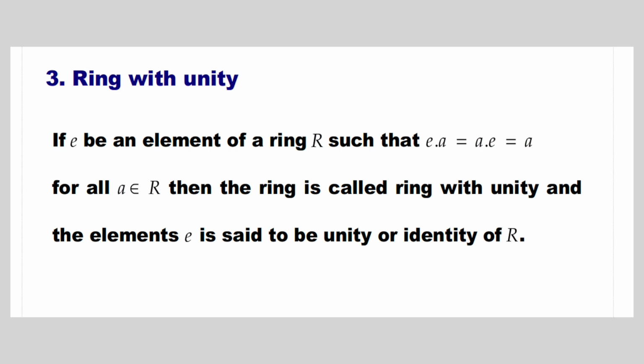Third one is ring with unity. If e is an element of a ring R such that e dot a equal to a dot e equal to a for all a belongs to R, then the ring is called a ring with unity and the element e is said to be the unity or identity of R.